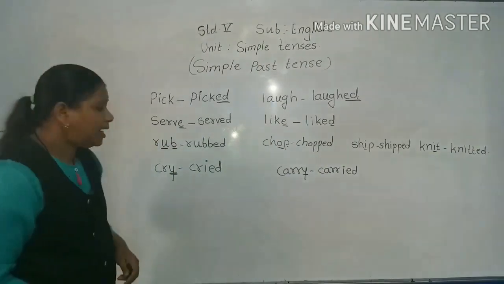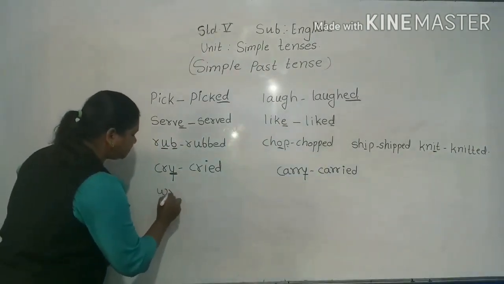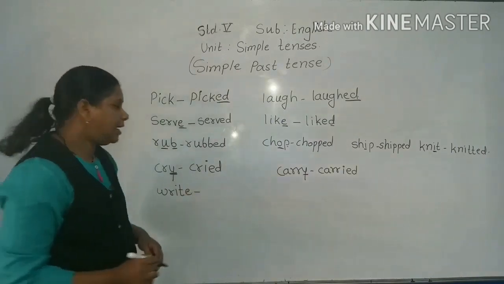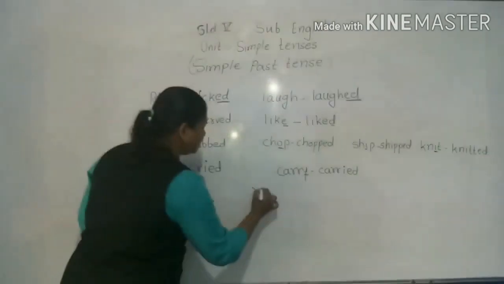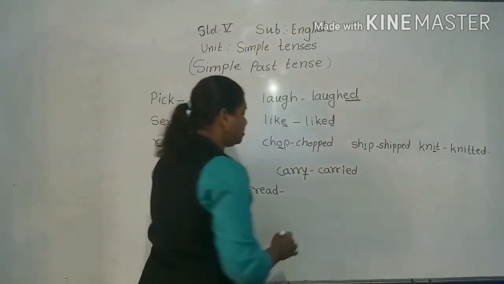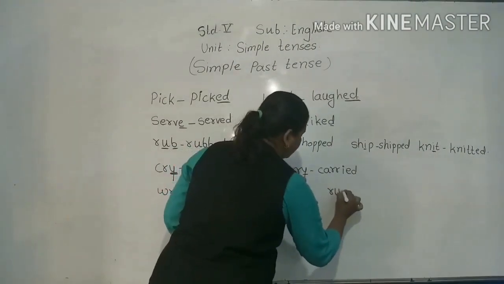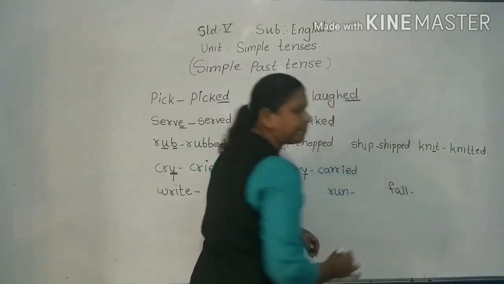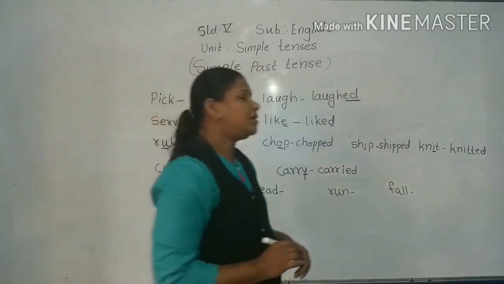See, if I write here write, if I write here read, if I write here run, fall, yes, if I write here swim.